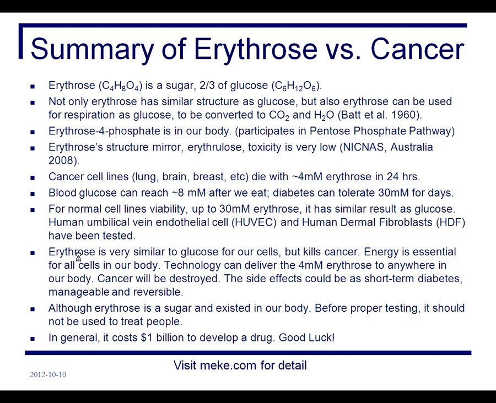Blood glucose can reach 8 millimolar after we eat. People with diabetes can tolerate 30 millimolar for days. For normal cell line viability up to 30 millimolar Aerus, it has a similar result as glucose. Aerus is very similar to glucose for all cells, but kills cancer.